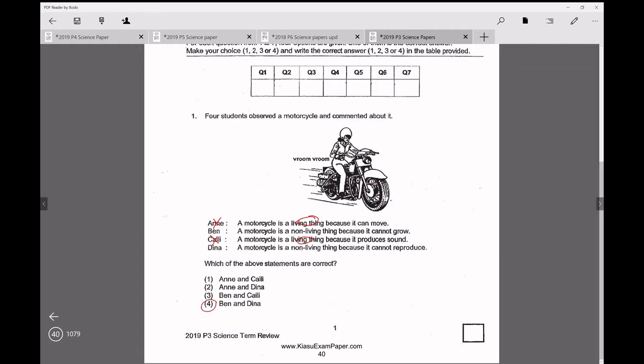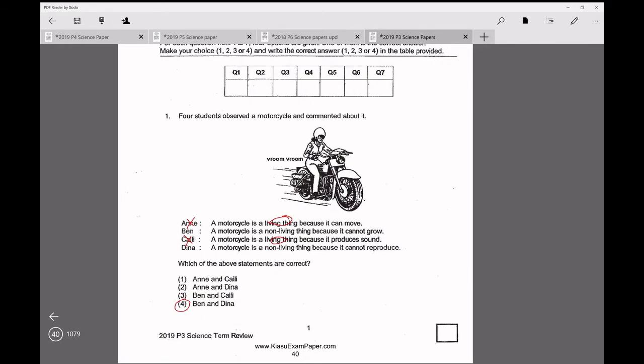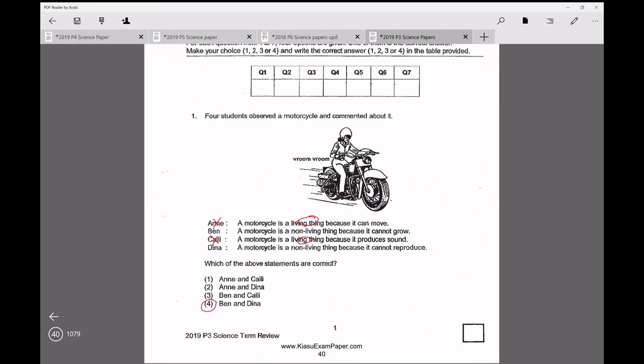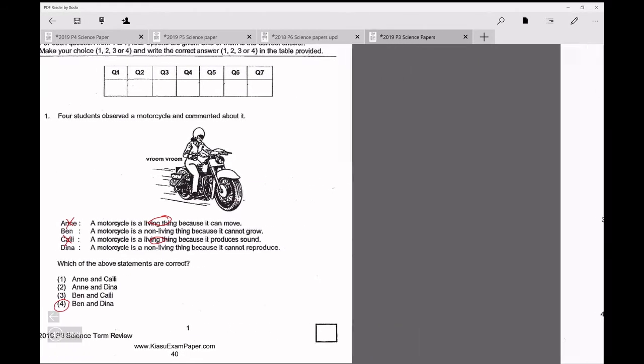This is quite a simple question. But during the exam you have to be careful because sometimes there will be trick questions. For example, they may say that motorcycles are non-living things, but they say something that doesn't make sense, something that's not within the four characteristics of living things. For example, they say it is a non-living thing because it cannot move. But a motorcycle can move. So just be careful. If they say it's a non-living thing, that doesn't mean it's definitely correct. It depends on the explanation as well.